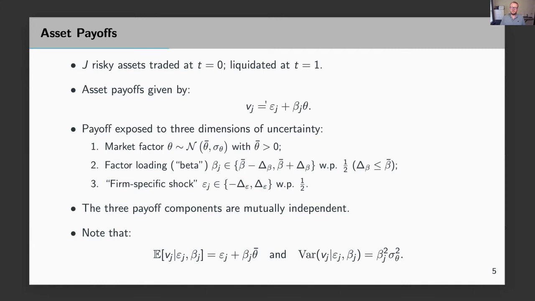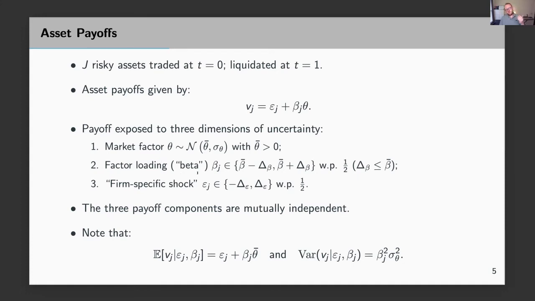So the asset payoff crucially depends on two components. There's this firm-specific component epsilon j, and then there's beta j times the systematic factor. So again, you can see here the key difference is beta j multiplies a random variable, the market factor, whereas epsilon j is an additive shock that doesn't multiply a market factor. So there are these three different dimensions of uncertainty: the market factor, the beta, and the firm-specific shock.